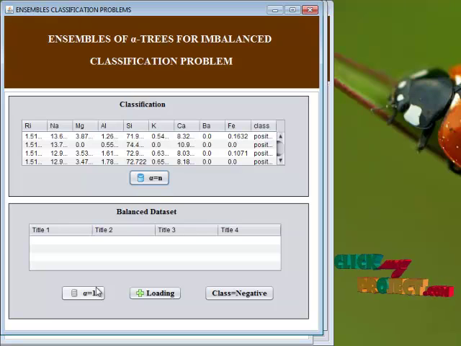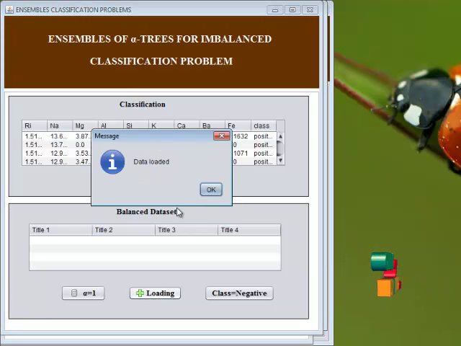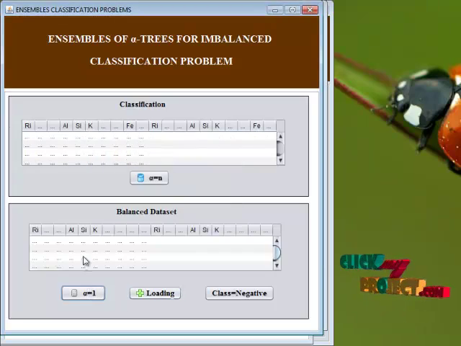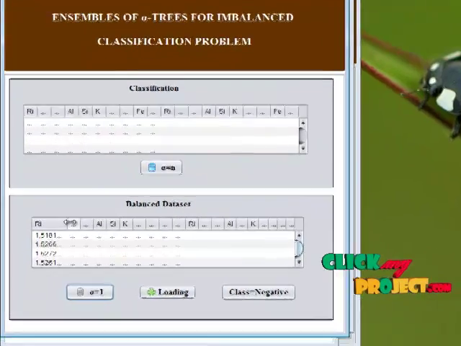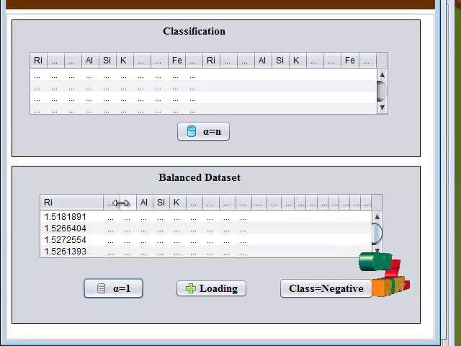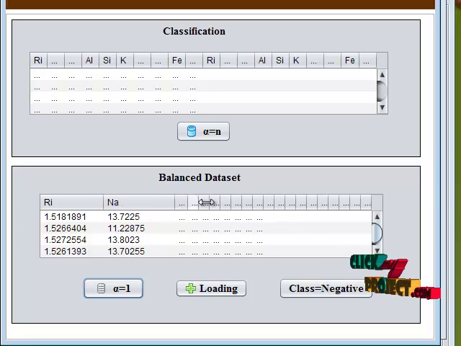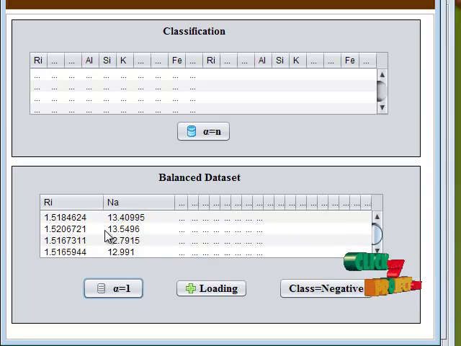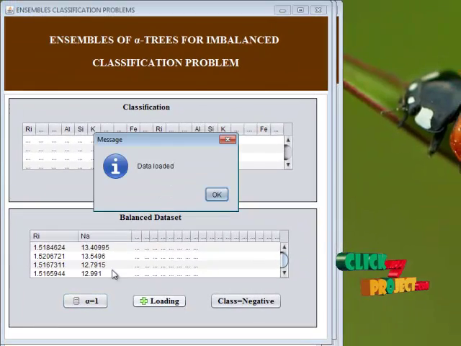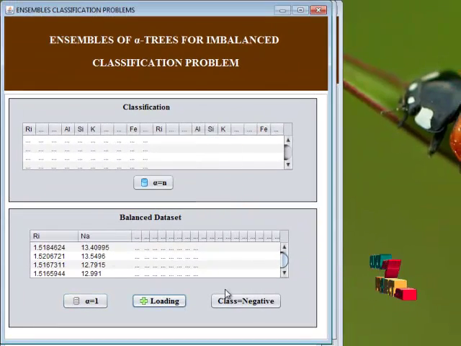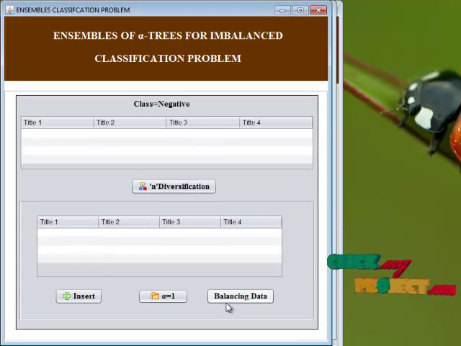When considering alpha equal to 1 variables, we can calculate the following data. The following data are loaded into the databases, which is similar for the other class specification.